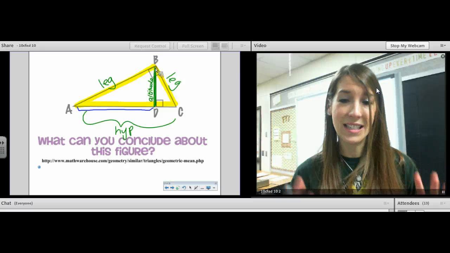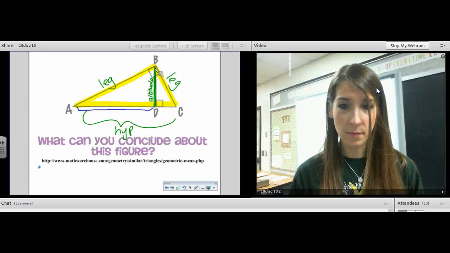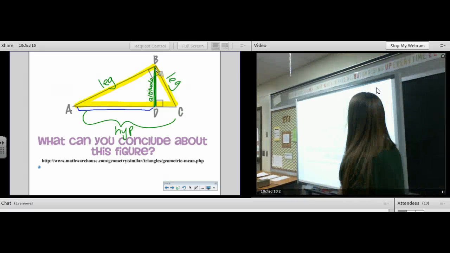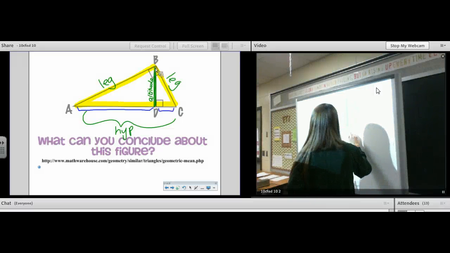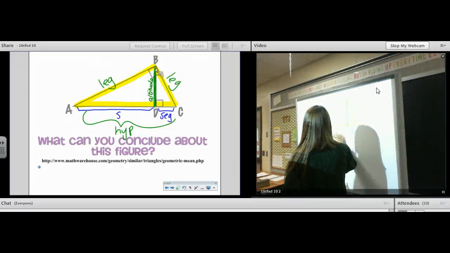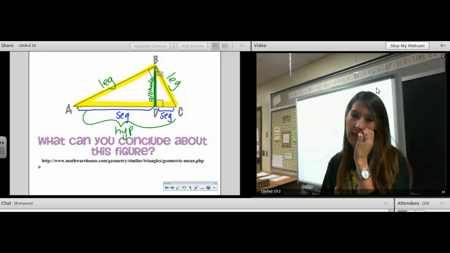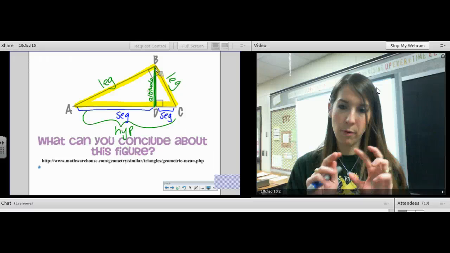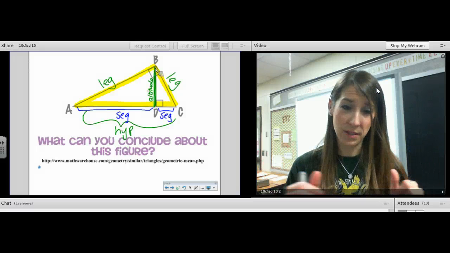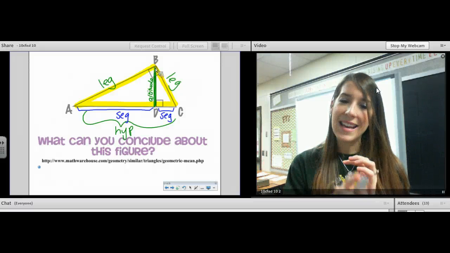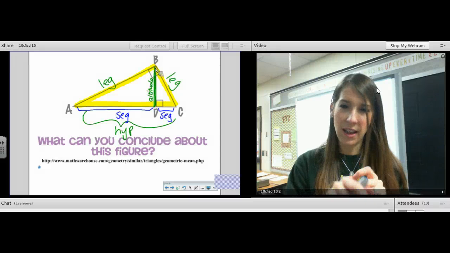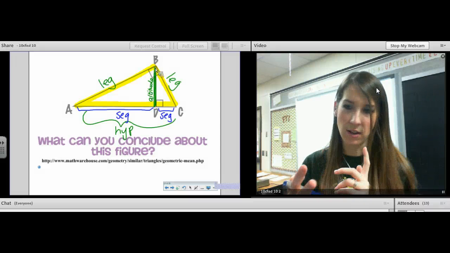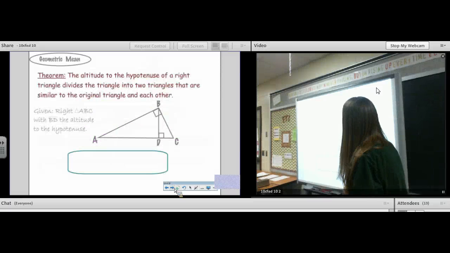We're going to call it a segment of the hypotenuse. So the hypotenuse is broken up into two different segments. So we're going to call this one of the segs, and we're going to call this another seg. Like seg number 1 and seg number 2. The segments, the broken up pieces of the hypotenuse. We're going to get into something kind of close to tangency later, but it's going to be adjacent instead of tangent.